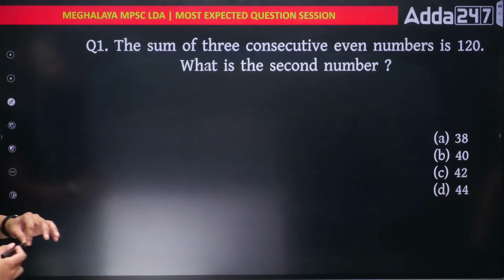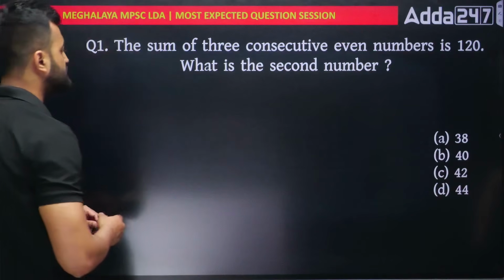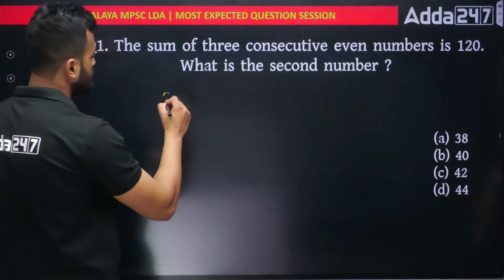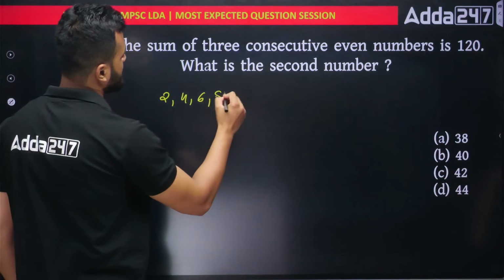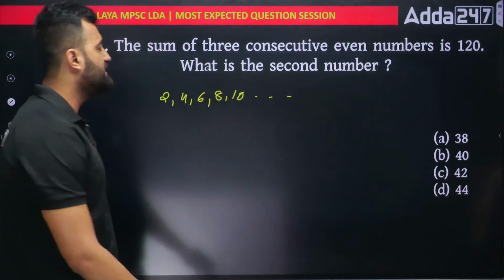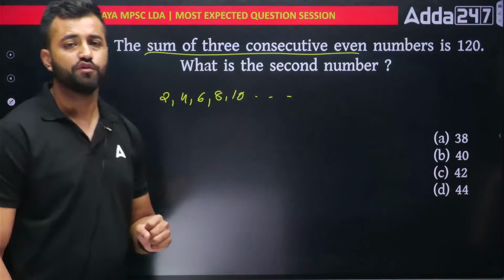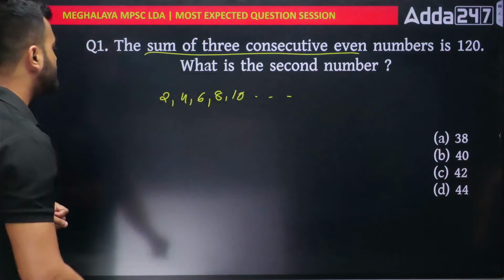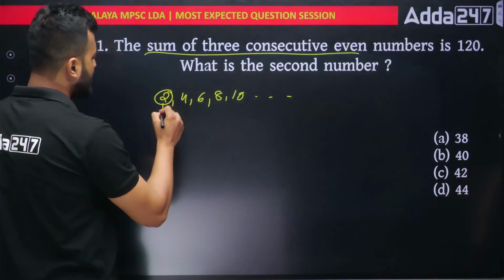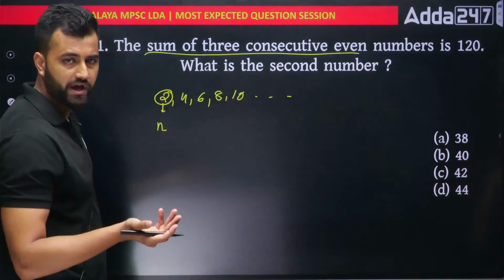When I say even numbers, I'm sure you know what even numbers are. Even numbers are numbers which are a multiple of 2, such as 2, 4, 6, 8, 10 and so on. So when I say sum of three consecutive even numbers, I don't know exactly which number I'm talking about. So we have to assume the number. So suppose I take 2 to be a number n, we don't know n, what is n?